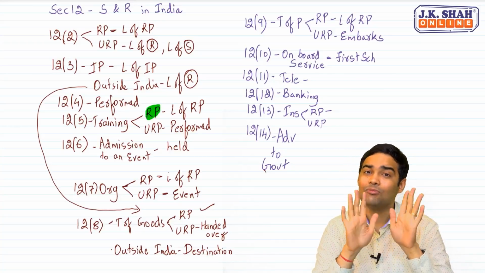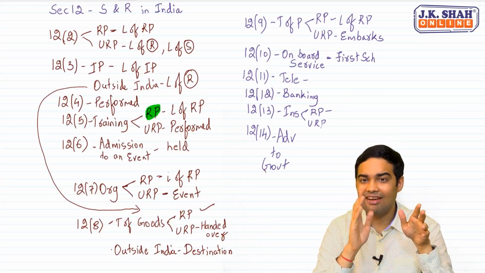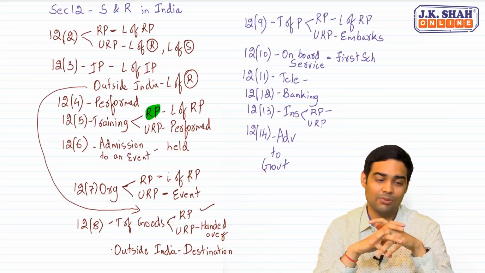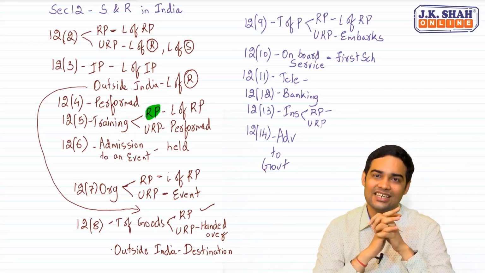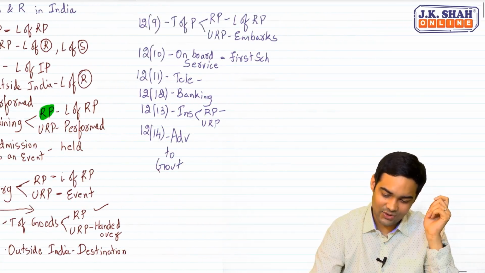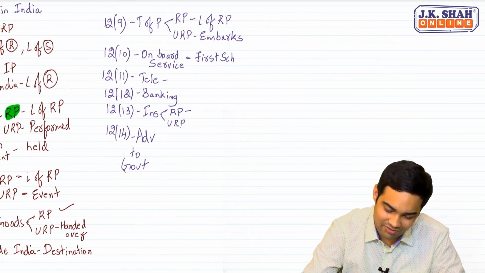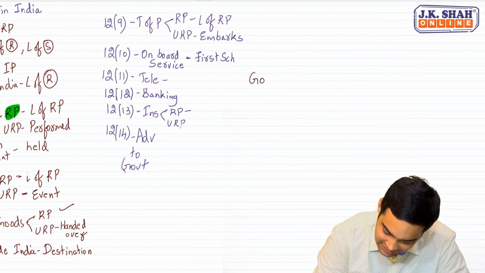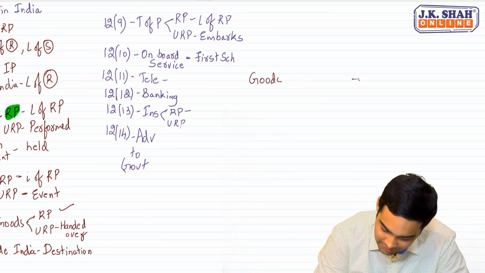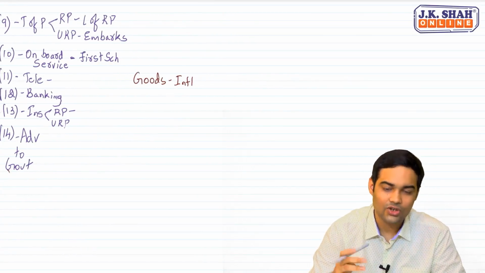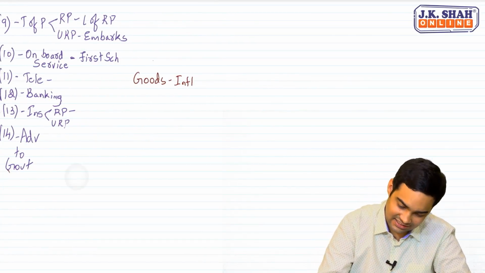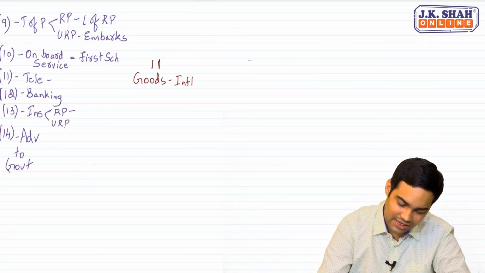Now we move on to the last segments, 11 and 10, which are much simpler. 11, goods international transaction. When we say goods international transaction, tell me one thing, people, what will normally apply? IGST. So in such cases the law is very clear on this. Whenever you talk about goods international transaction, if it's a case of export, the